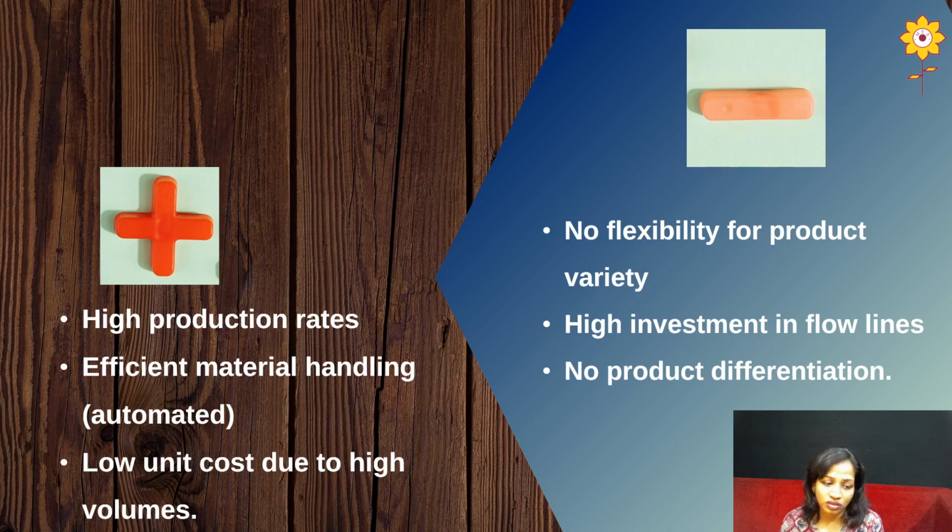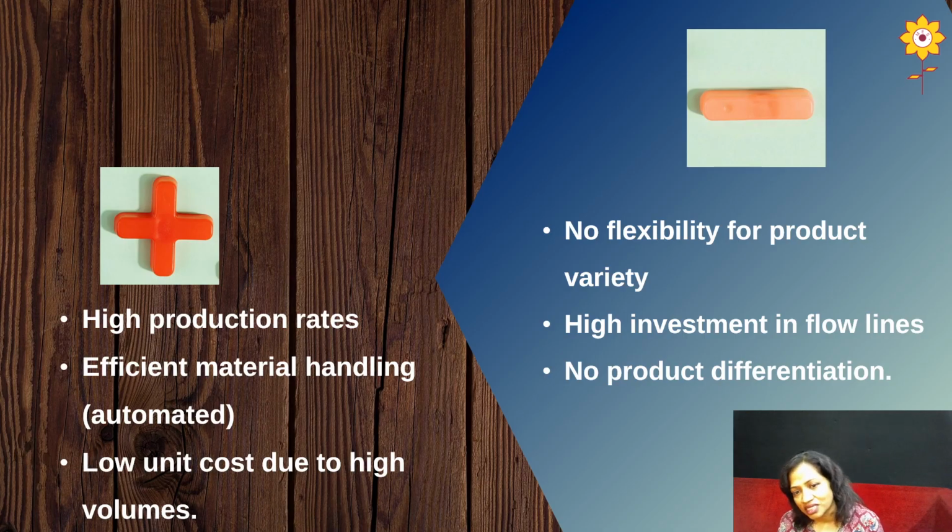Second, efficient material handling, because mostly it is automated. The machines which are being used to handle the materials for the production process are automated. Third one, low unit cost due to high volumes. Again, as you are buying in bulk and using bulk materials for the production system, definitely it will turn out to a low per unit cost.